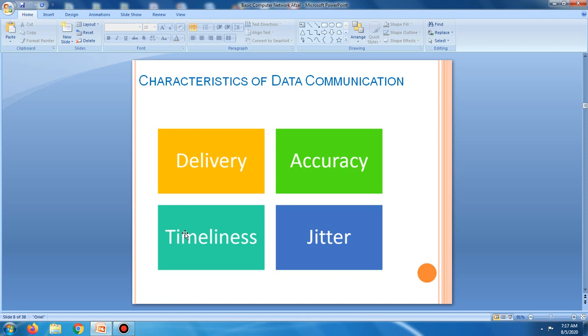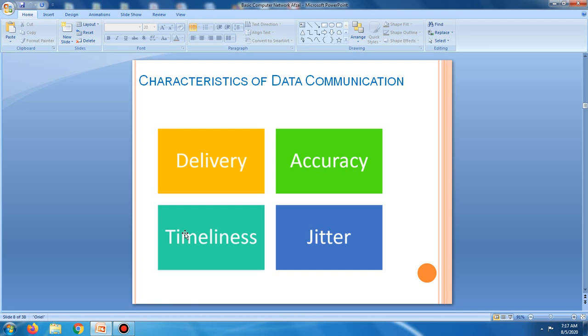Last one, jitter. Jitter refers to the variation in the packet arrival time. It is the uneven delay in the delivery of audio or video packets.